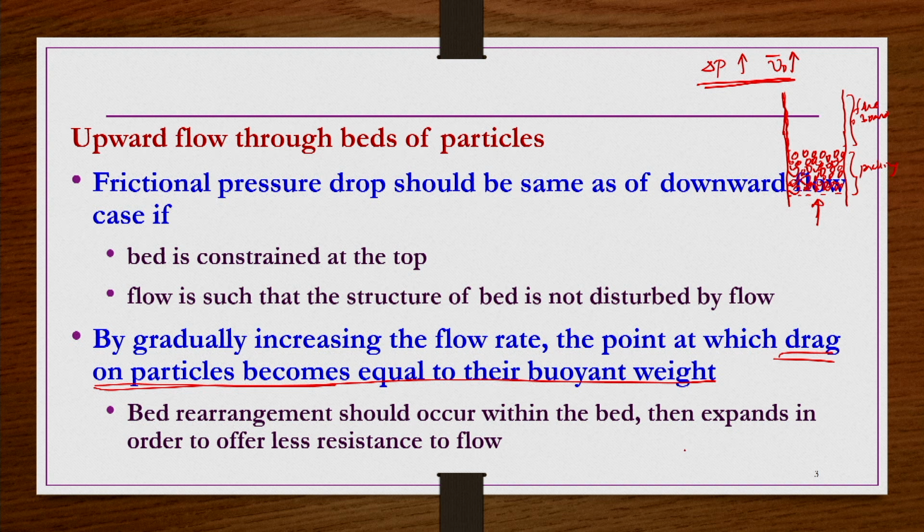So, then what happens here is that the buoyant weight, that is the force due to gravity minus the force due to buoyancy, should be balanced by the drag force, right. So, if you divide this by the cross-section area of the bed, let us say the cross-section area is S naught, that should be equal to the drag force per unit area.